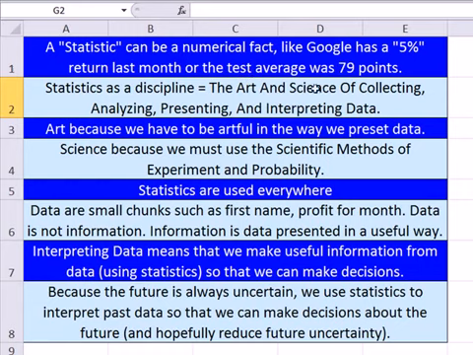Let's see, art and science. Well, science we would expect, right? Science because we'll use scientific methods of experiment and probability. All sciences use these types of methods to take past data, organize it in some way, run some reasonable test, and then come out with some reasonable conclusion. And we'll do that in this class, so you'd expect science, right?